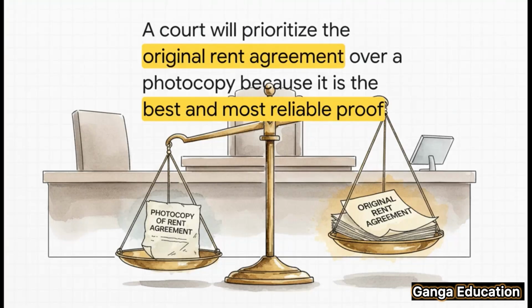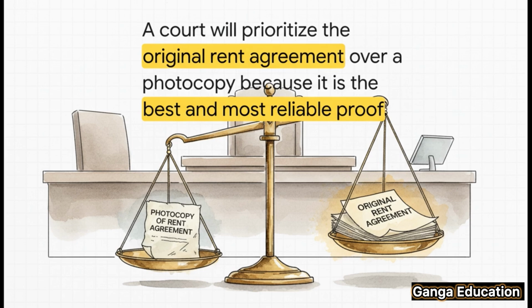Okay, let's imagine a classic tenancy dispute. The tenant says the rent is 10,000 rupees, and to prove it, he shows the court the original signed rent agreement. But the landlord disagrees. He claims the rent is actually 15,000 rupees, and he brings a photocopy that shows that higher amount. So what does the court do?